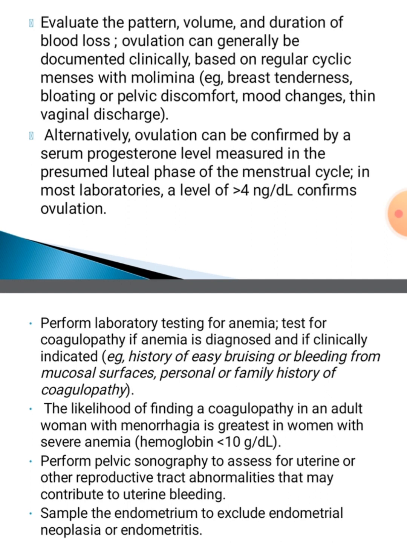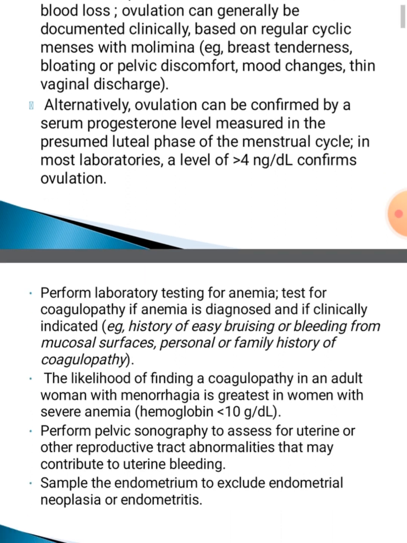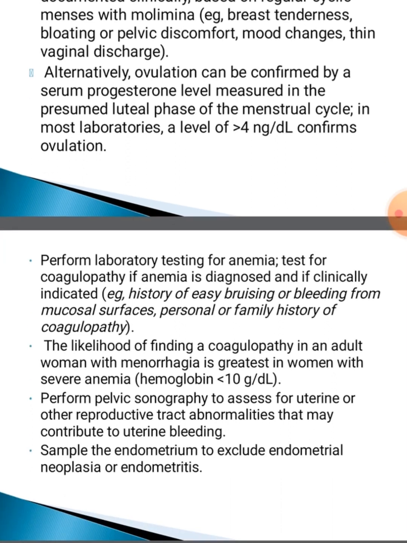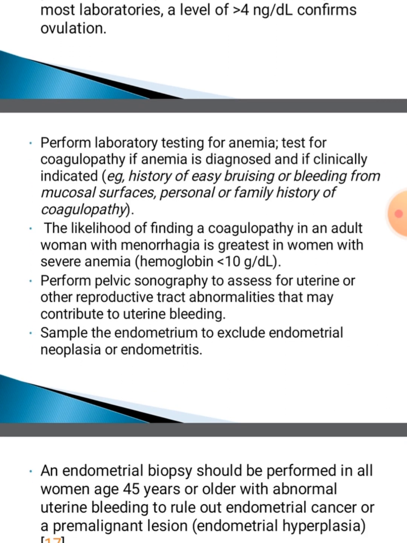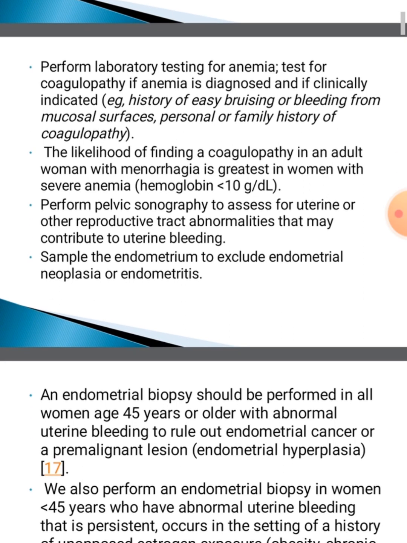We must perform laboratory testing for anemia and a coagulation profile, if the patient gives a history of easy bruising, bleeding from mucosal surfaces, or a personal or family history of blood transfusion or coagulopathy. Perform a pelvic ultrasound to assess for uterine or other reproductive abnormalities that may contribute to the uterine bleeding. Sample the endometrium to exclude endometrial neoplasia or endometritis.